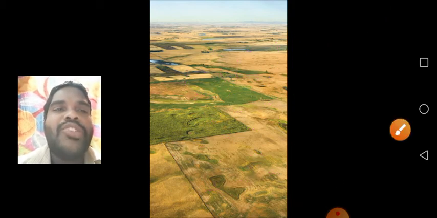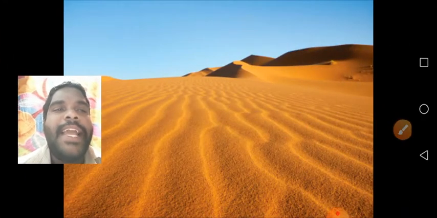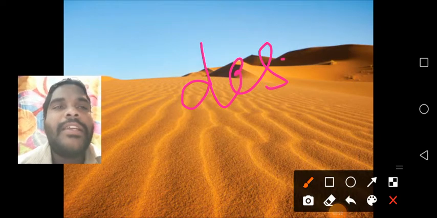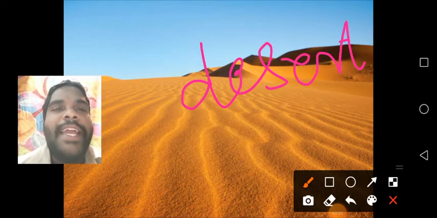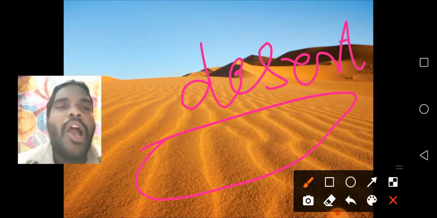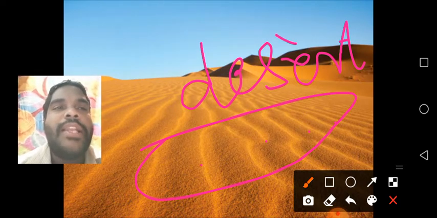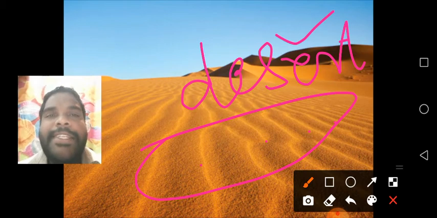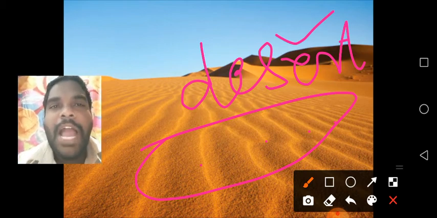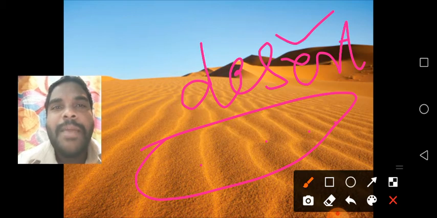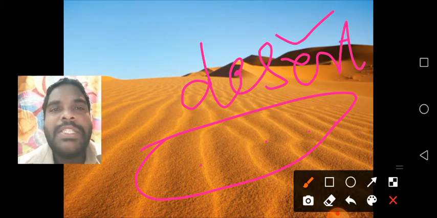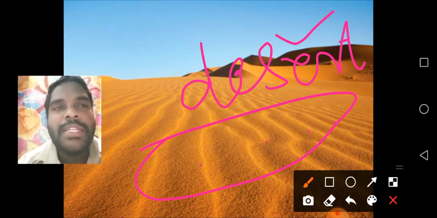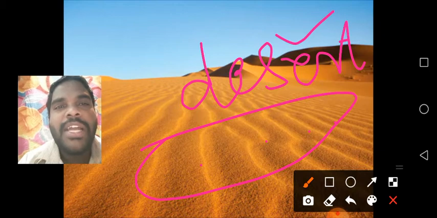Understand children? And the next one, desert areas. What are these? Desert areas. See, a large area of loose sand is called desert. It receives less rainfall and deserts have dry regions. You know, dry regions means the rainfall is very less and the temperature is very high in the desert areas. Yes children, these are called hot regions, hot areas.